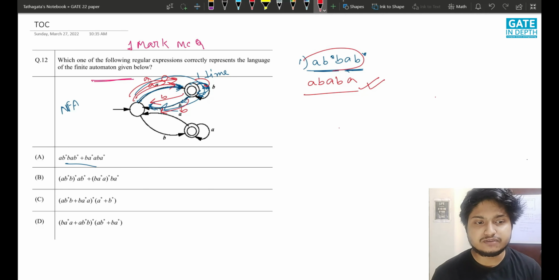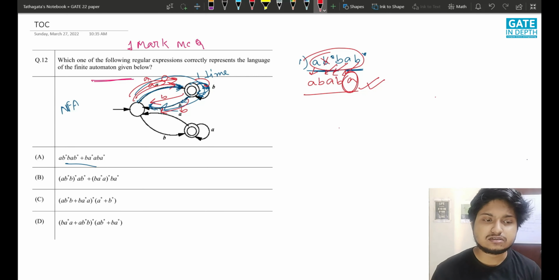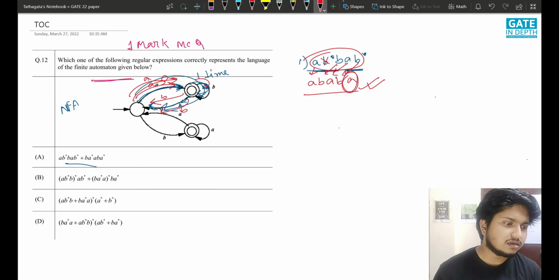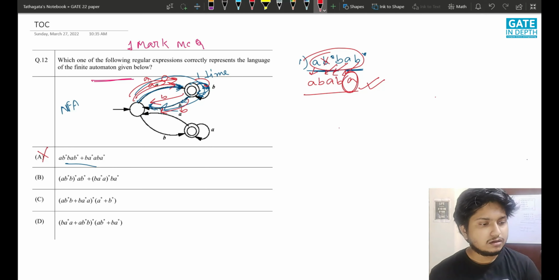But can we generate this from the regular expression? No. See, this A comes. We cannot take this B star, because this B has to come from here. This A has to come from here, and then this B can come from here, but no place for this A. So definitely this is not generated by the regular expression, and this is the wrong option.